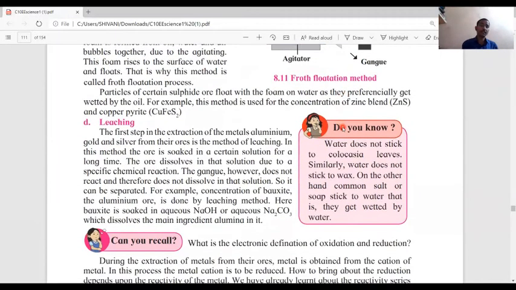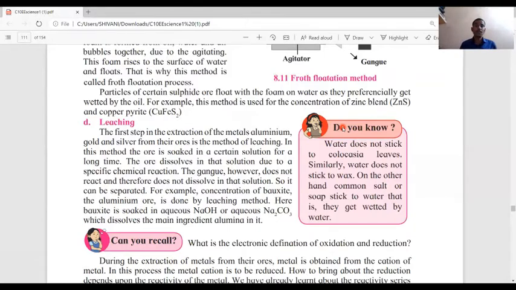Now, the last method, also known as a gravitation separation method, is leaching. The first step in the extraction of metals such as aluminum, gold, and silver from their ores is the method of leaching.